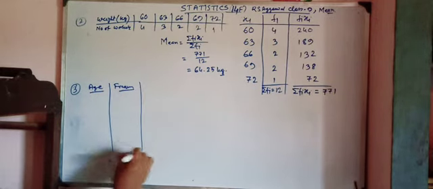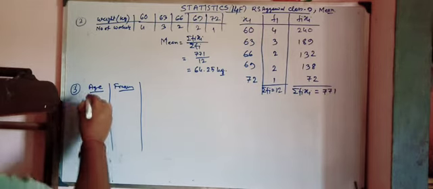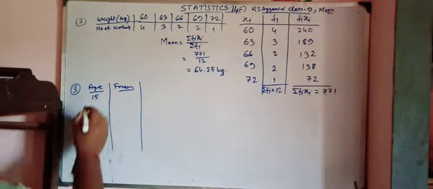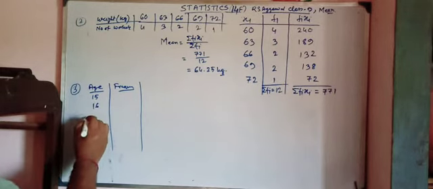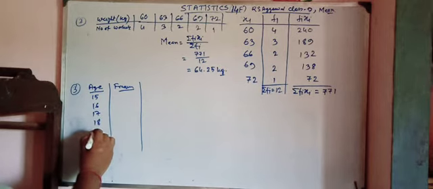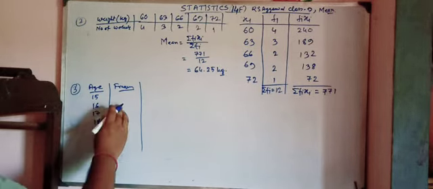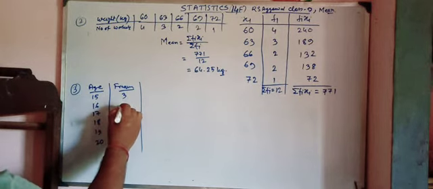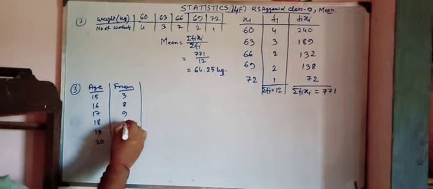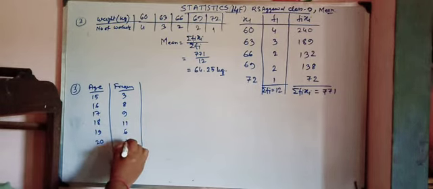Age is given here 15, 16, 17, 18, 19, 20, and the corresponding frequencies are 3, 8, 9, 11, 6, 3.